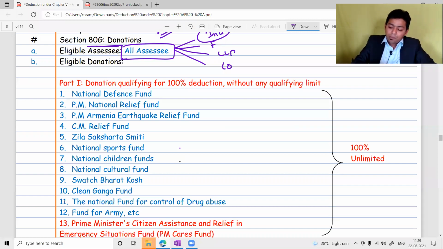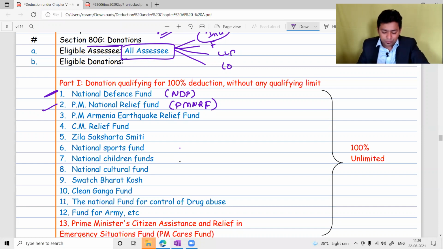Okay. From the 100% unlimited category, you should remember NDF, the National Defense Fund. You have to remember the Prime Minister's National Relief Fund. This also comes in examination. You have to remember.